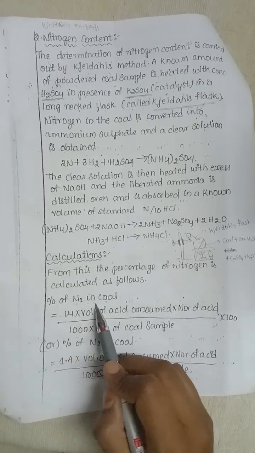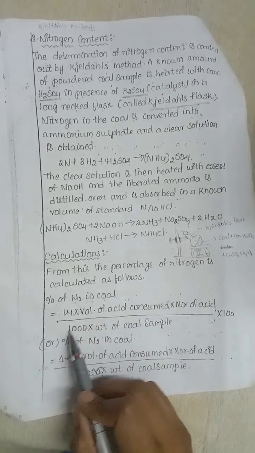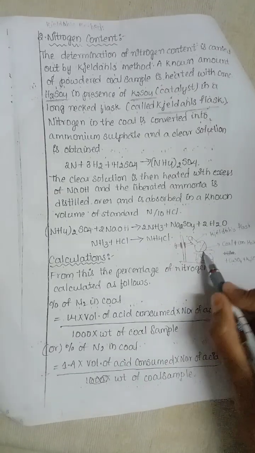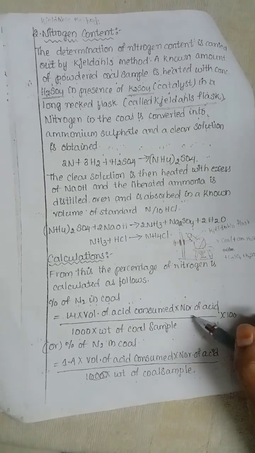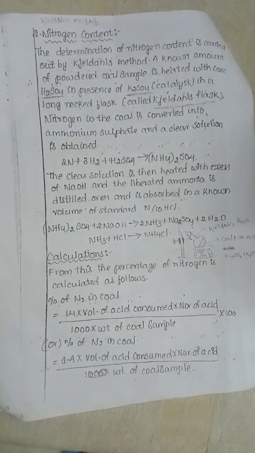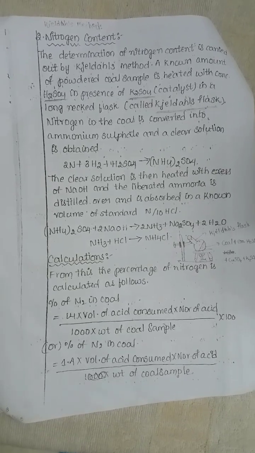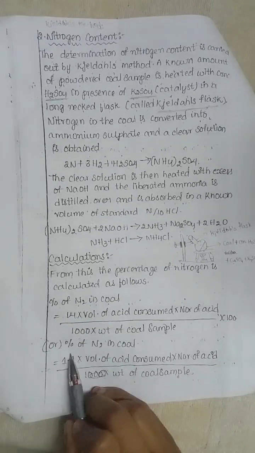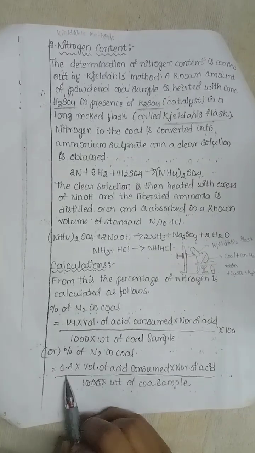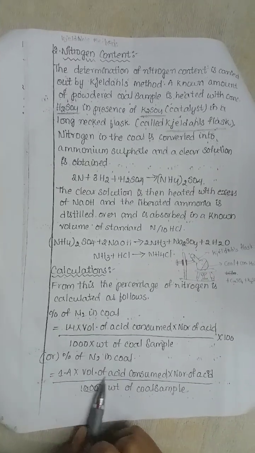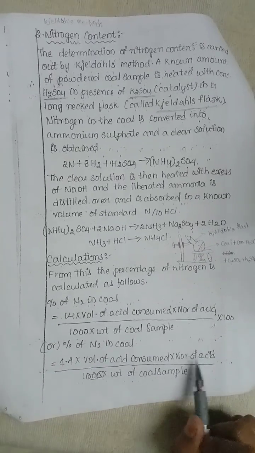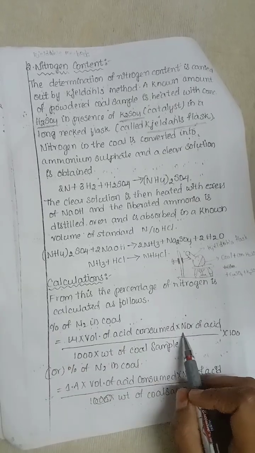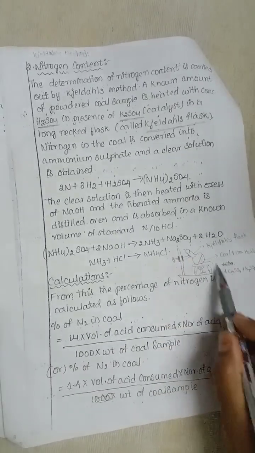Percentage of N2 in coal equals 14 into volume of the acid consumed in this process into normality of acid by 1000 into weight of coal sample into 100, or percentage of N2 in coal equals 1.4 into volume of acid consumed into normality of acid by weight of coal sample. We can calculate the percentage of N2 during this process.